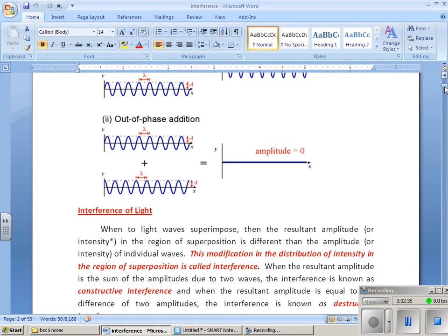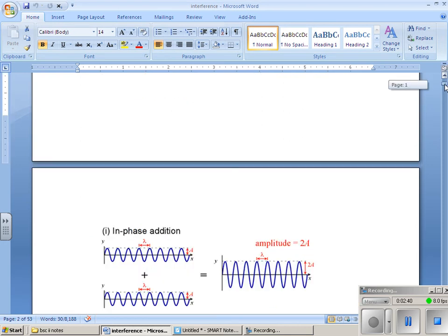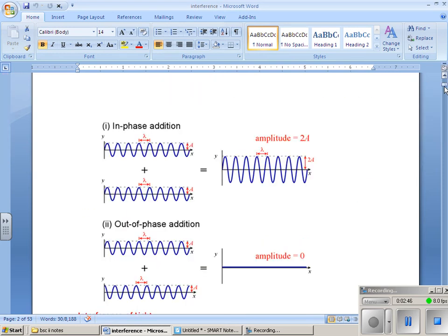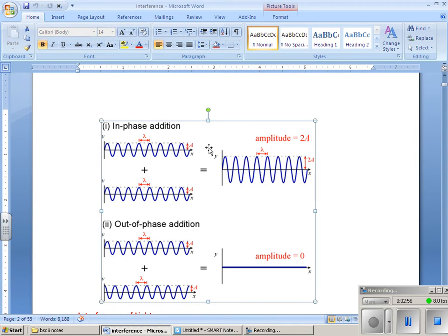Suppose this is the first wave which is traveling, and this is the second wave which is traveling. What is superposition? The resultant of these waves is given by this one when both are in phase. So in superposition, the waves can be in phase, or, the second condition, when they are out of phase, the amplitude becomes 0.